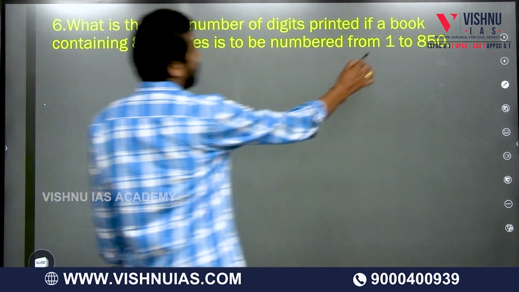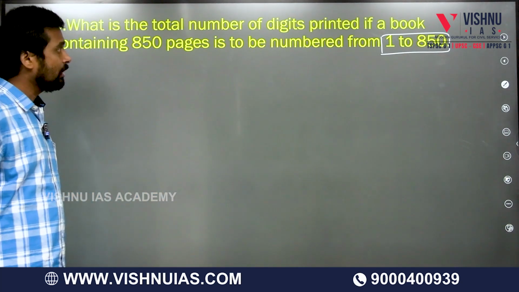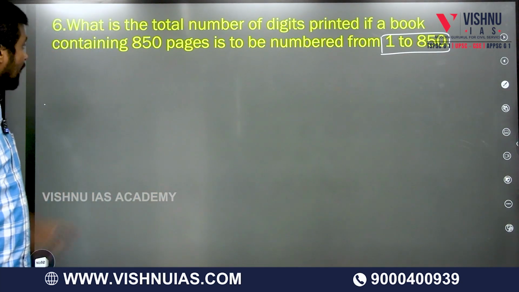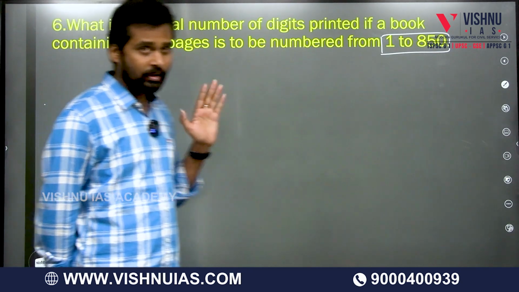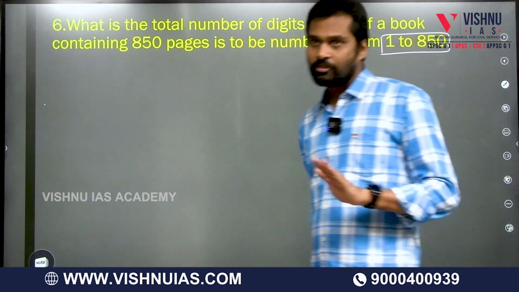1 to 850. First you understand the problem. What is the total number of digits printed if a book contains 850 pages? A book has 850 pages. Okay, how many digits are we using?